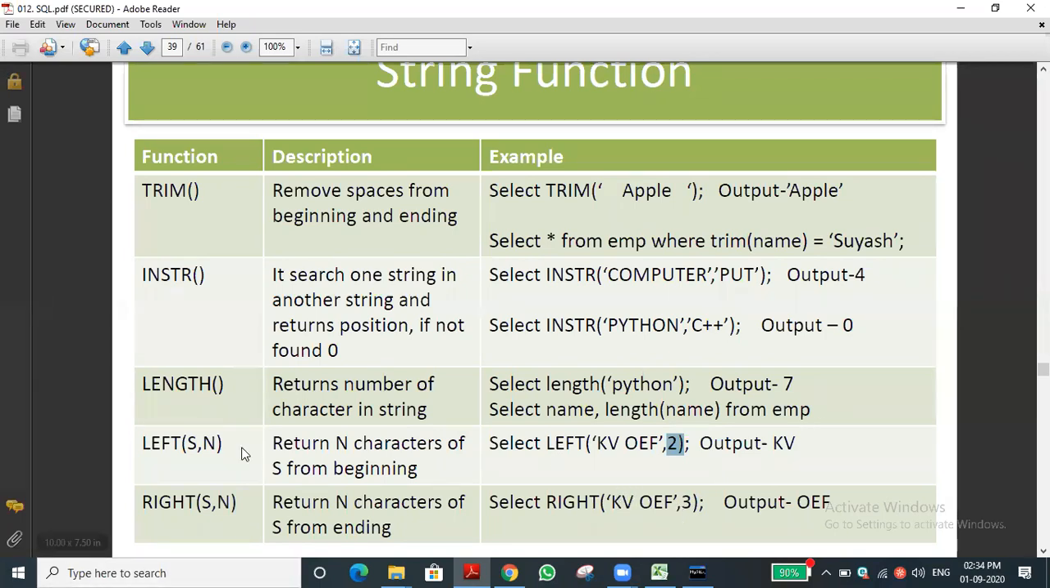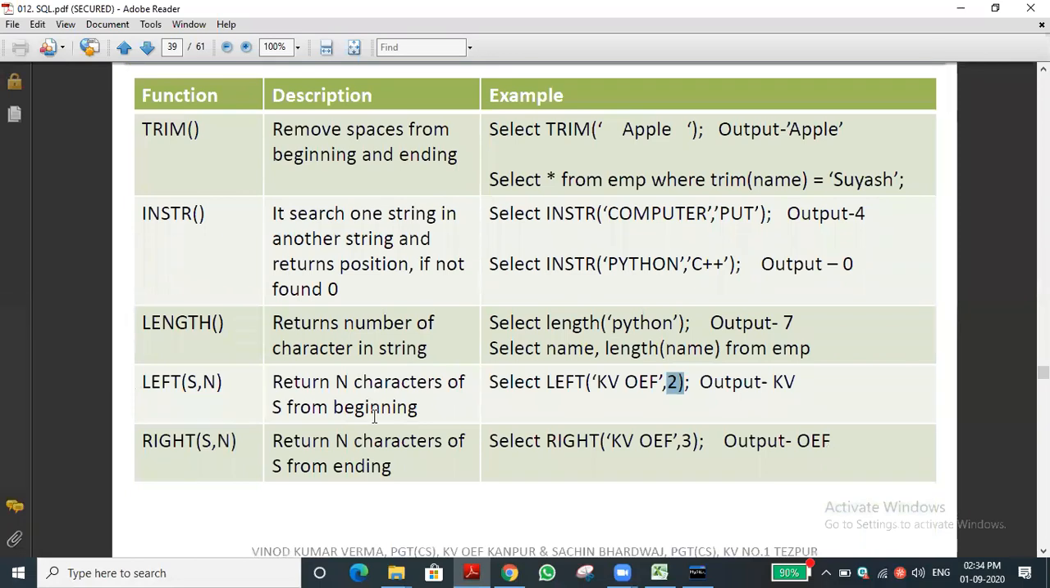Have you understood these functions? Left function, right function. These are all important functions. In the book also it is given clearly, I think, so refer to that also. Okay, let me go to the next one.